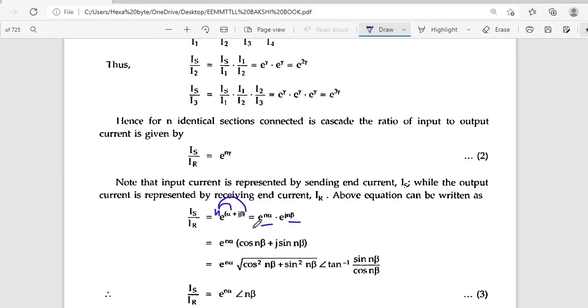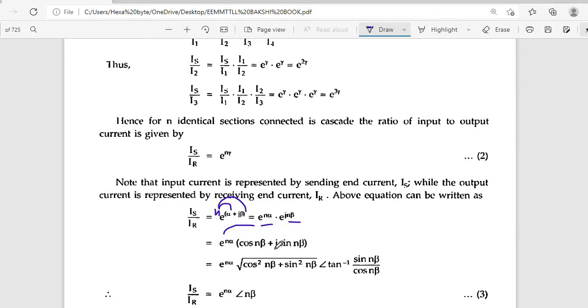So e power n alpha stays as it is, and e power j n beta is equal to cos n beta plus j sin n beta. Cos theta plus j sin theta has magnitude square root of x square plus y square.